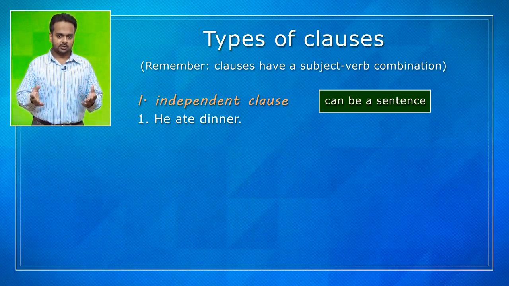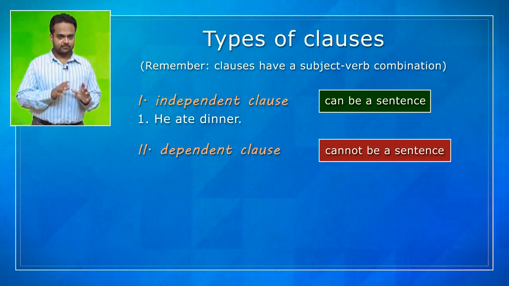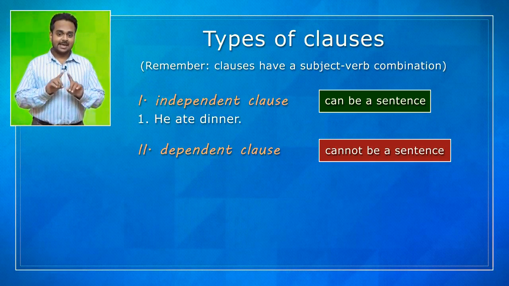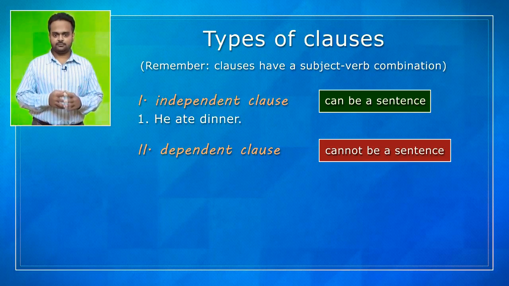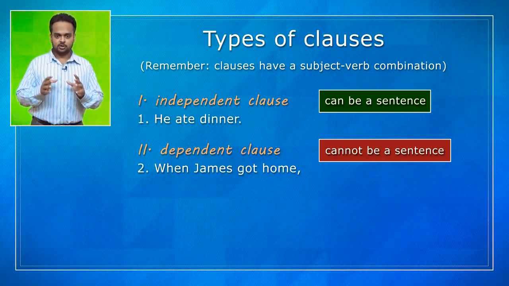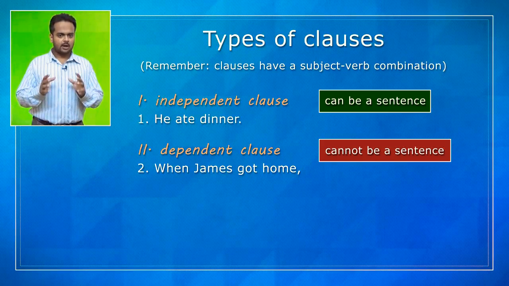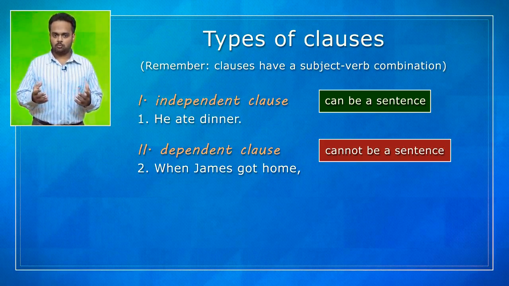So what's a dependent clause then? Well, it's a clause, that is, it has a subject-verb combination, but it cannot be a sentence by itself. For example, when James got home is a dependent clause. It has a subject, James, and a verb, got, but if you think about it, it's not a complete sentence. Because if I said, when James got home, you will ask, okay, then what?